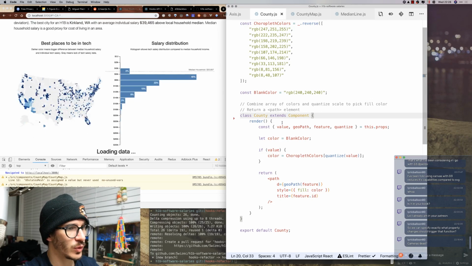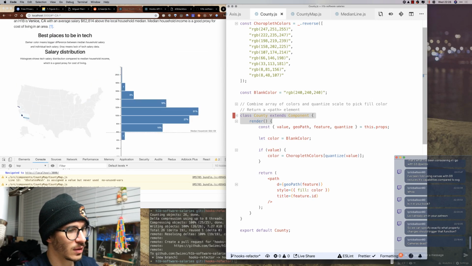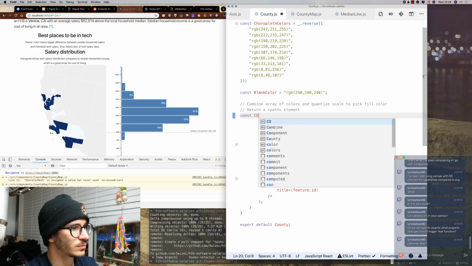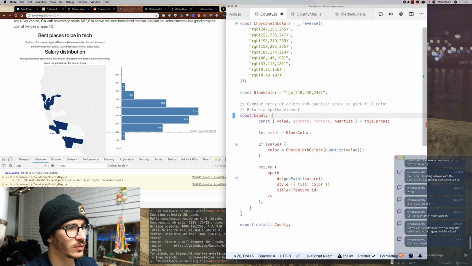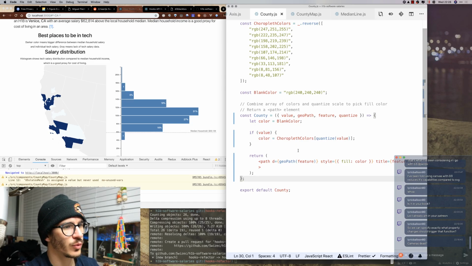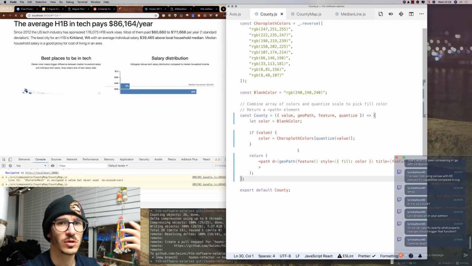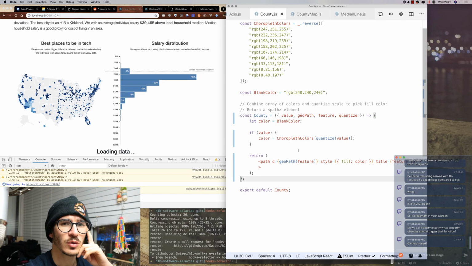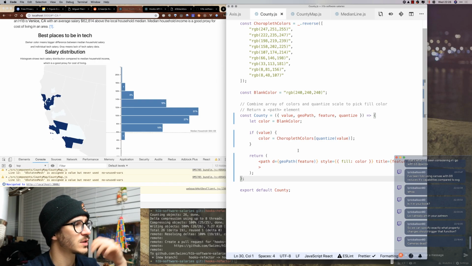Which means we can refactor this to be a normal component. So we have county equals, and we take all of this stuff, those are our props, and we return a functional React component. I'm not sure why should component update was breaking that, but we fixed it by removing it.